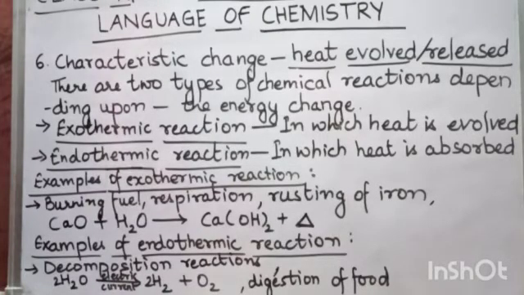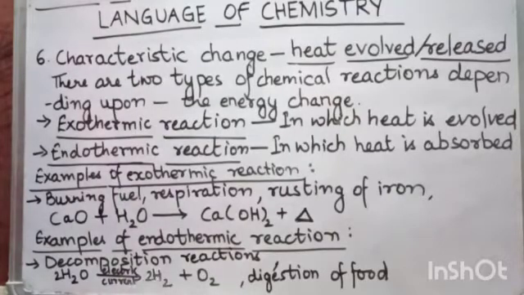The other example of endothermic reaction is digestion of food. Whenever we eat, we take complex food, and our body breaks down the complex food into simpler substances. So breaking down of food is also an endothermic reaction.